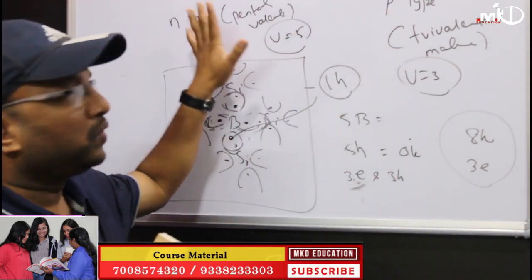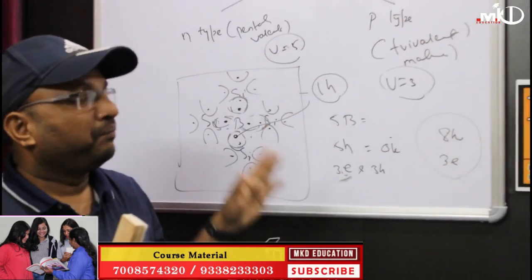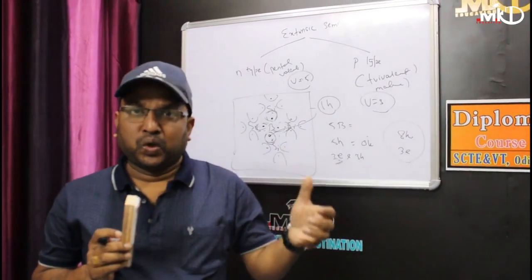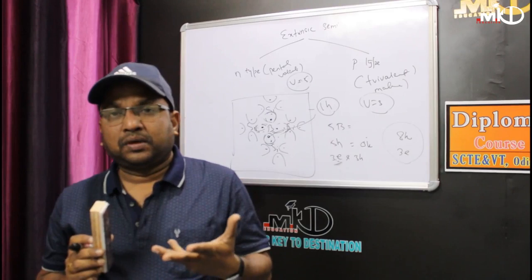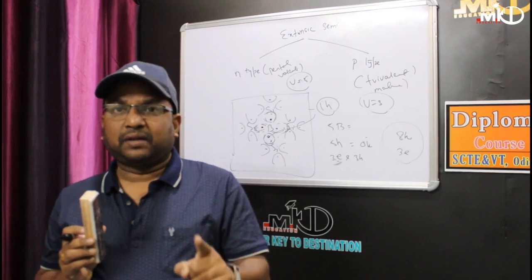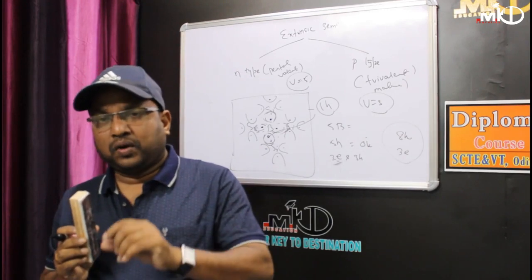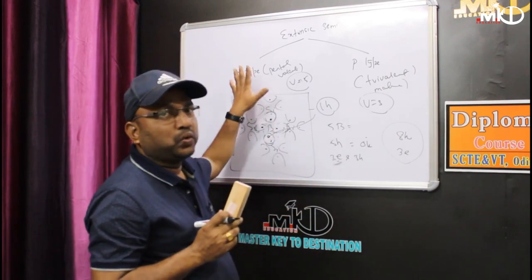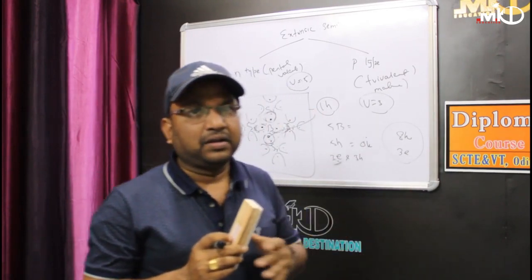Clear? So I have told you already, one is called pure semiconductor, one is called impure semiconductor. This is very, very important. Pure is called intrinsic, impure is called extrinsic. The extrinsic are made from pure plus the doping element. And what is doping? Addition of impurity materials to a pure semiconductor, for example trivalent or pentavalent, to change the conductivity of the semiconductor is called doping. Because of this, there are 2 types, N-type and P-type. Clear? So this is the basic idea about intrinsic and extrinsic semiconductors.